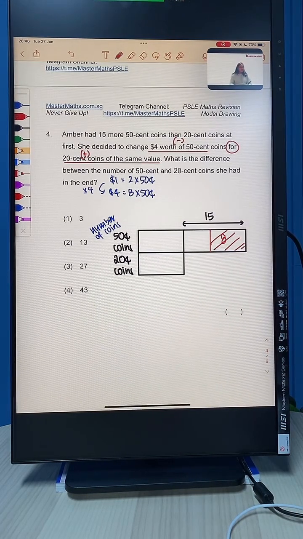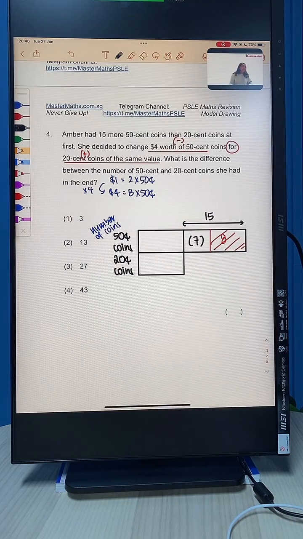If I take away 8, that means my remainder must be 7 because 8 plus 7 equals 15. Agree?